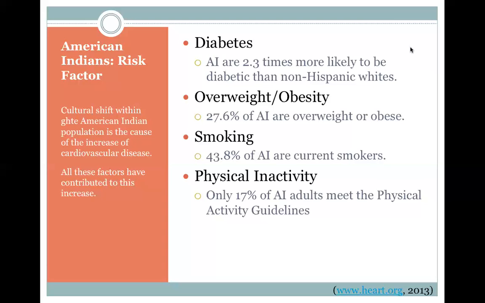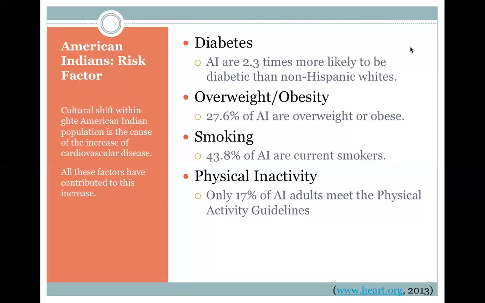27.6% of the American Indian population are overweight or obese, and only 17% of American Indian adults meet the physical activity guidelines. The Centers for Disease Control and Prevention reports that 43.8% of American Indian and Alaskan Native adults reported current use of commercial tobacco in 2013. So this is smoking, chewing, which all are risk factors for heart disease.